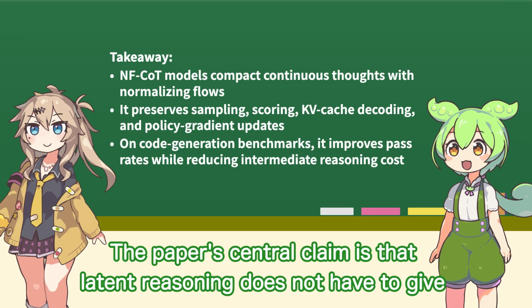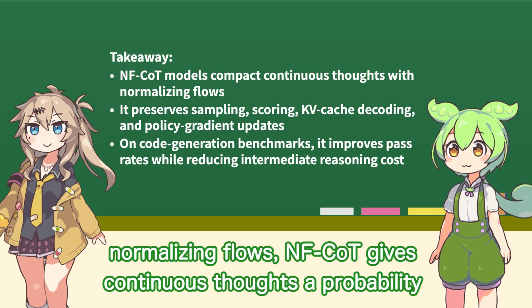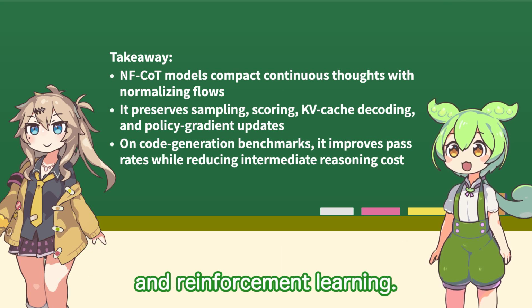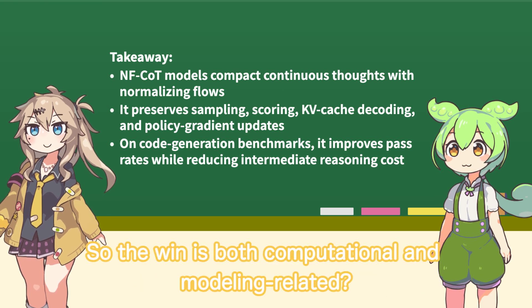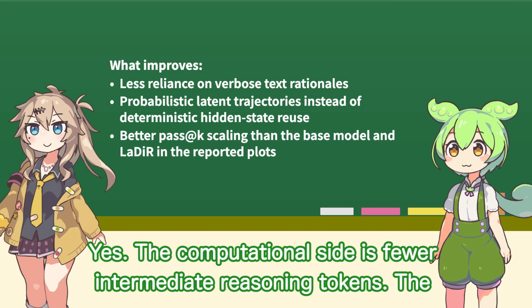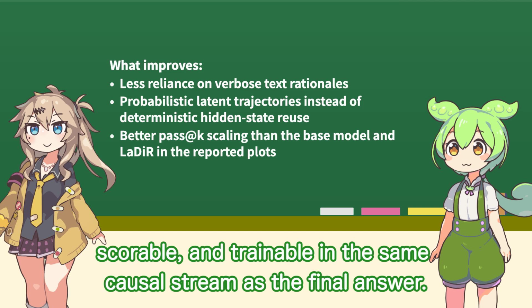The paper's central claim is that latent reasoning does not have to give up the language model's native decoding interface. By using normalizing flows, NF-Code gives continuous thoughts a probability model, keeps left-to-right generation, and supports both likelihood training and reinforcement learning. So the win is both computational and modeling related? Yes. The computational side is fewer intermediate reasoning tokens. The modeling side is that the continuous reasoning path remains probabilistic, scoreable, and trainable in the same causal stream as